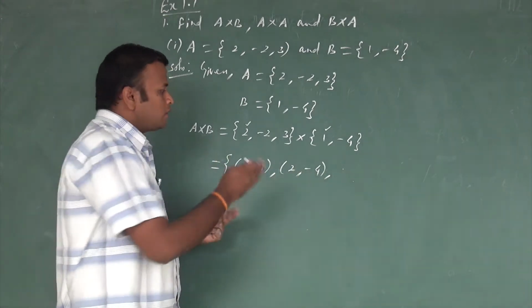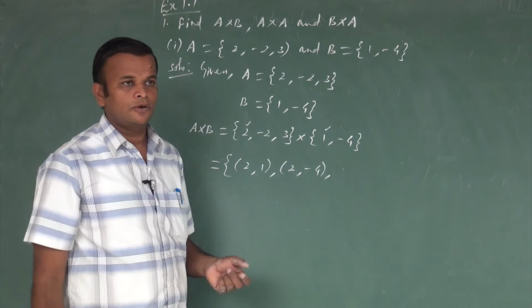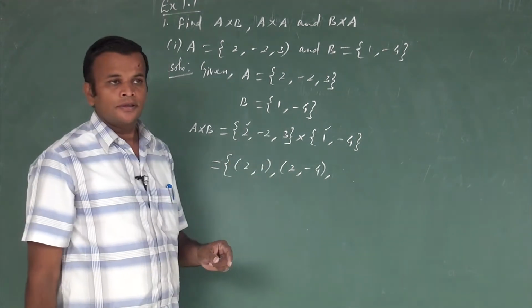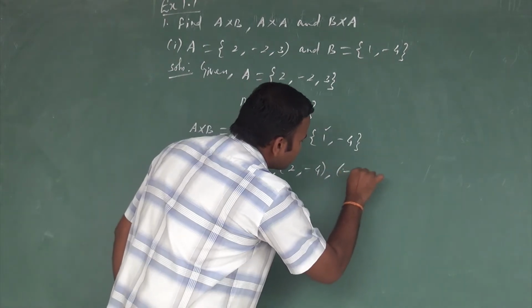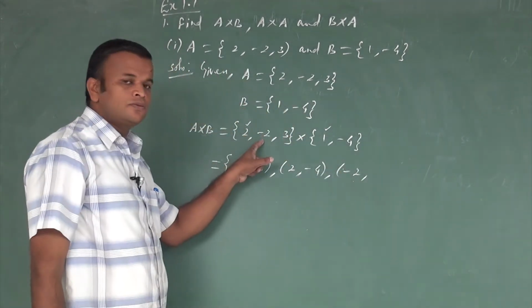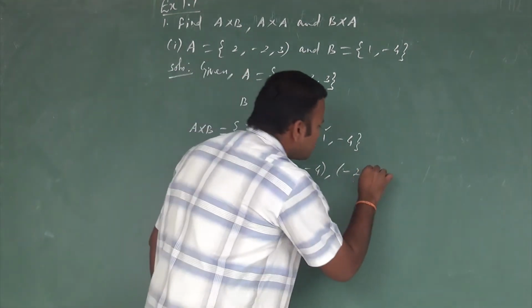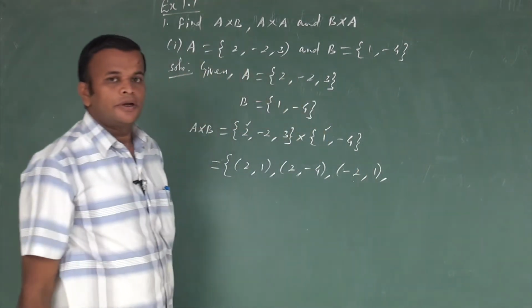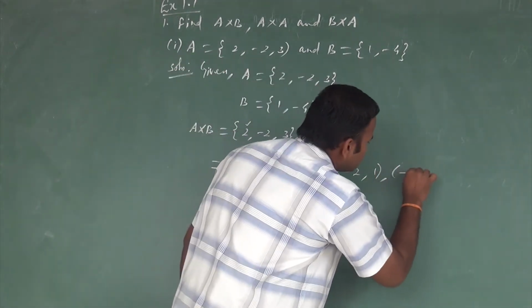In the same way, we move to the second and third numbers in the first set. What is another way? We move to the next number, -2. In the second set, -2 goes to 1, so -2, 1. Next, -2 goes to -4.